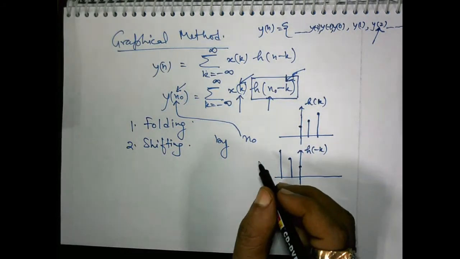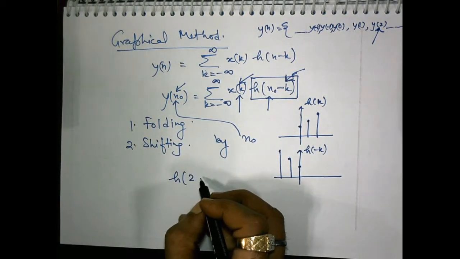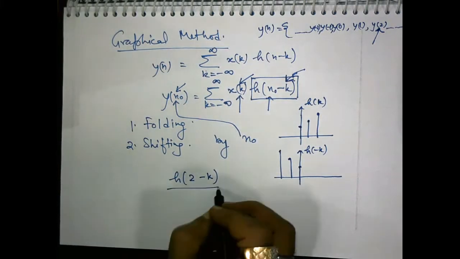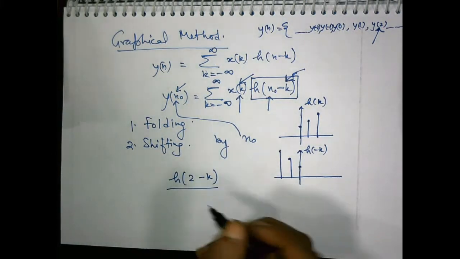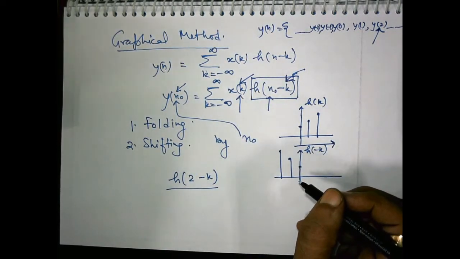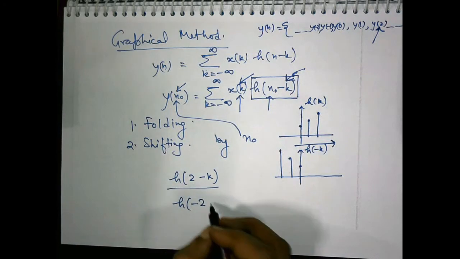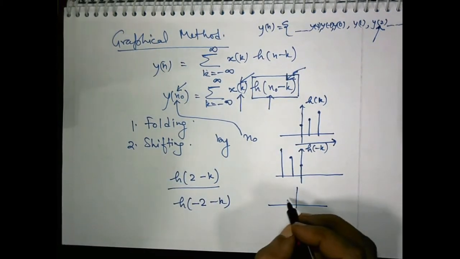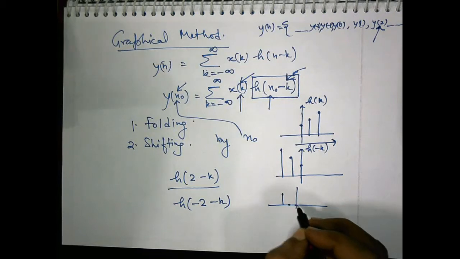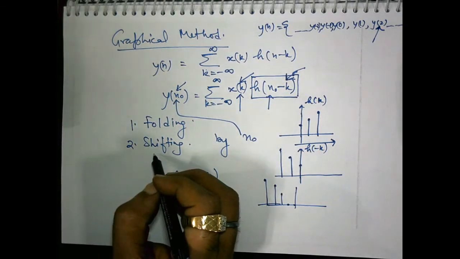And if this n0 is positive, means we are willing to obtain h2 minus k, then we have to shift it right. H minus k has to be shifted right by 2 units. And if this n0 is negative, this means we have to obtain h minus 2 minus k, then it has to be shifted 2 units in left, like this. So second operation is shifting.